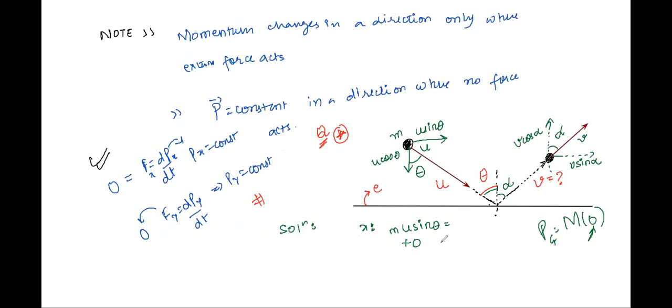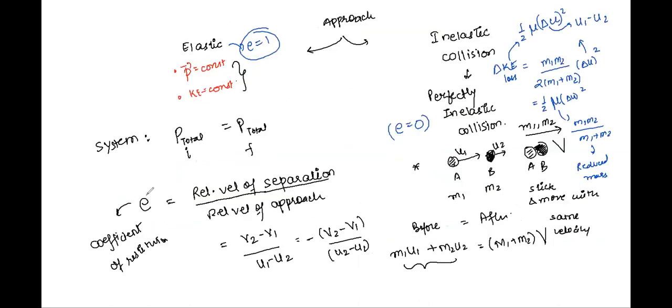Now after understanding this, I'm writing it here. After the collision, the body starts moving in the horizontal direction with a velocity v sin alpha. So we'll have this equal to m v sin alpha, right? Similarly, for the y direction, what will happen? For the y direction, we will use this formula for e, and this formula is only applicable in the direction of collision. Class, write it down: this formula is only applicable in the direction of collision.